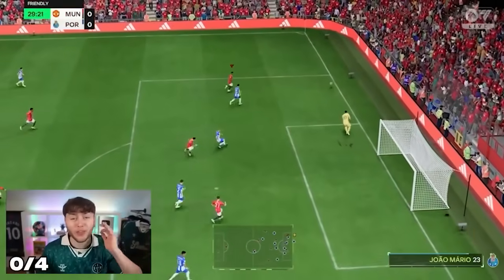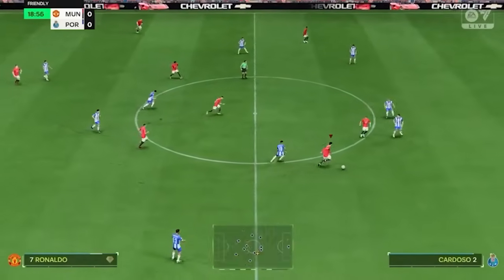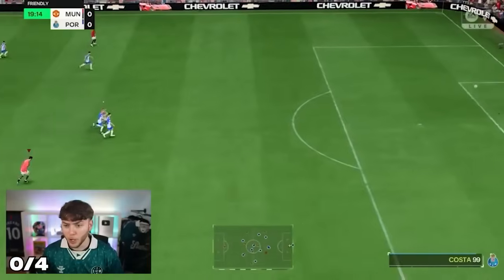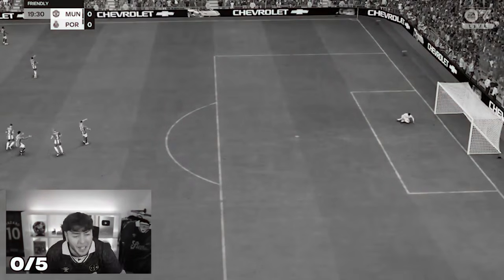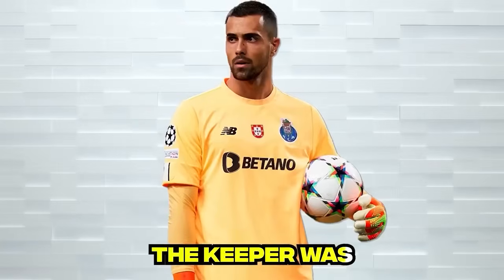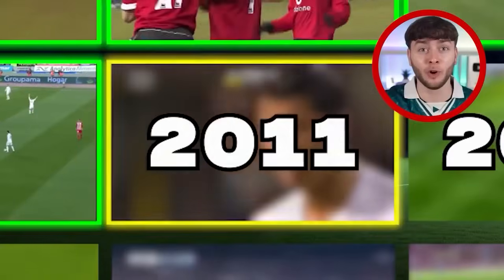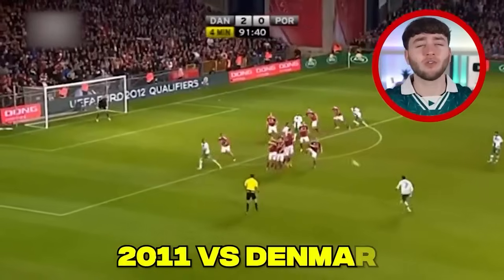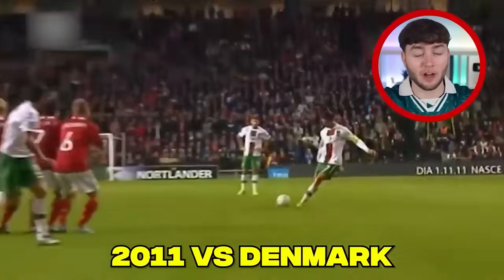Oh my god, that was it! But on our last attempt, this happened. Gets the ball, he shoots! Oh my god, no! The keeper was simply too good. Let's move on to 2011, which brought us Ronaldo's iconic free kick versus Denmark.